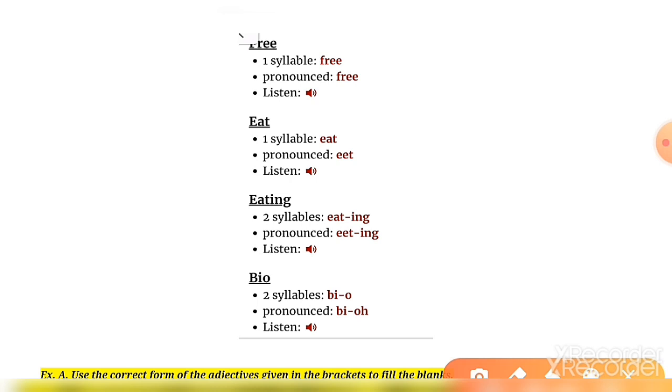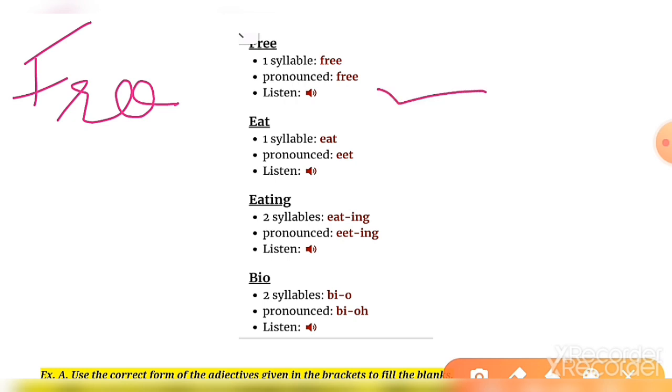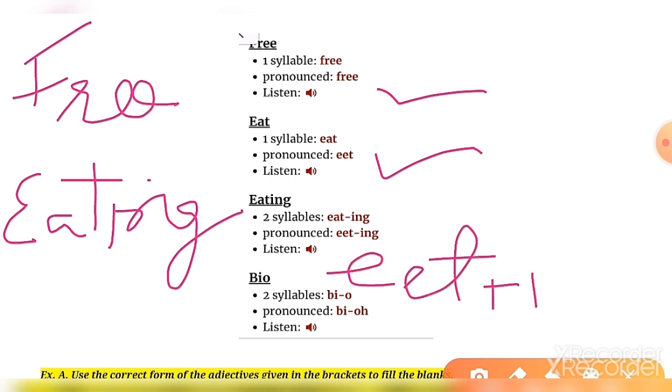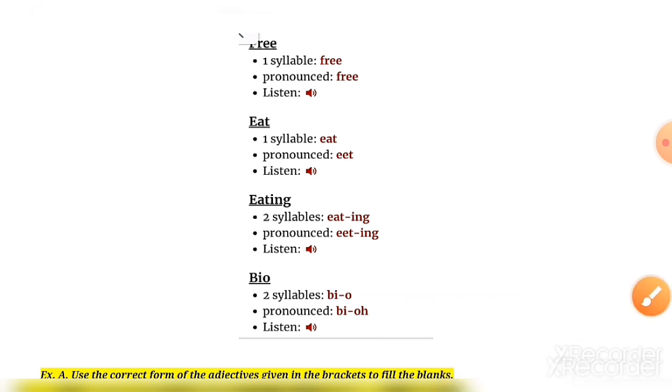Free. The word free has one syllable. The word eat has one syllable, but the word eating, E-A-T-I-N-G, has two syllables. First eat plus ing. Okay, then one syllable and one syllable becomes two syllables. Clear? Like that, the word bio also has two syllables.